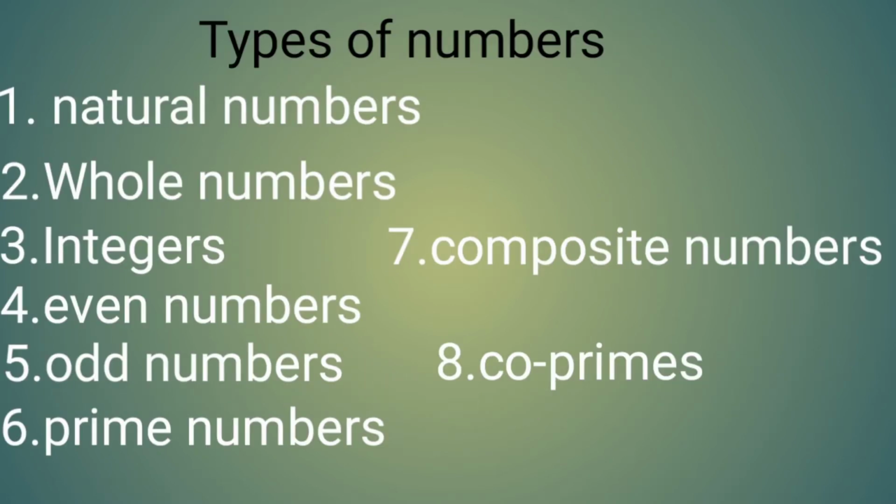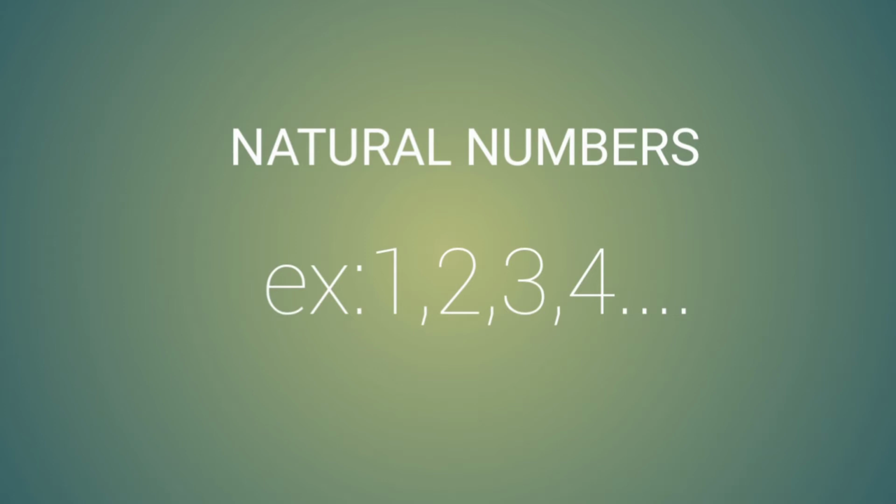Coming to the next one, types of numbers. The types of numbers are natural numbers, whole numbers, integers, even numbers, odd numbers, prime numbers, composite numbers and coprimes. Let us understand one by one. Coming to the first one, natural numbers. Counting numbers are called natural numbers. Example: 1, 2, 3, 4 and so on. Here 0 is not a counting number. That's why 0 is not considered in natural numbers.